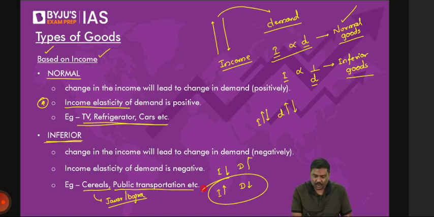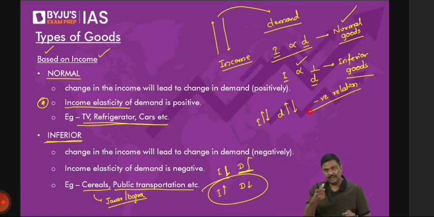Your income has gone down. Now again, you'll jump back to the public transportation. So what has happened to the demand for public transportation? Again has gone up. So income and demand are inversely related. Rather than using the term inversely related, they can also say negatively related. Any problem in understanding the term negative relation? Let me know.